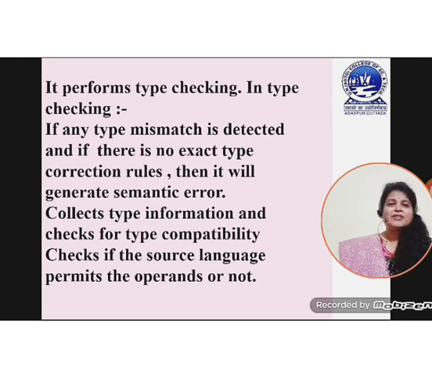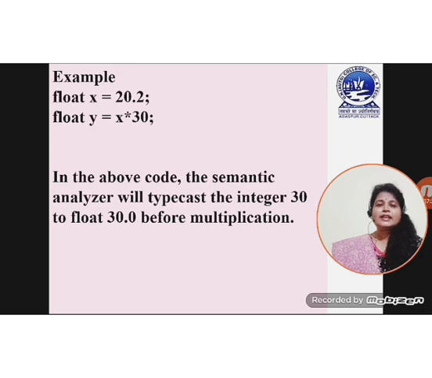For example, suppose you have written one expression and you have used a number of different data types. According to the semantic analyzer, there must not be a type mismatch among the data types. Here I have given one example: float x equal to 20.2 and float y equal to x times 30.